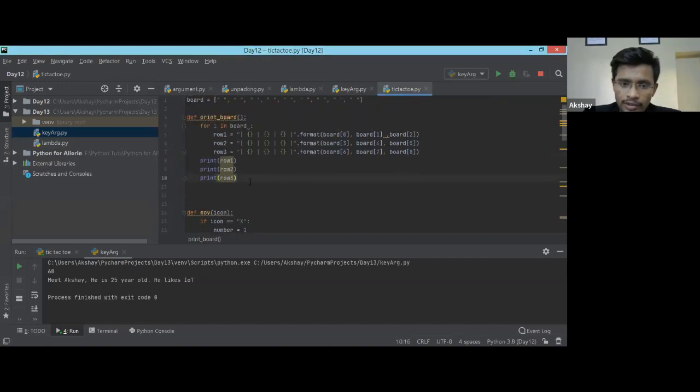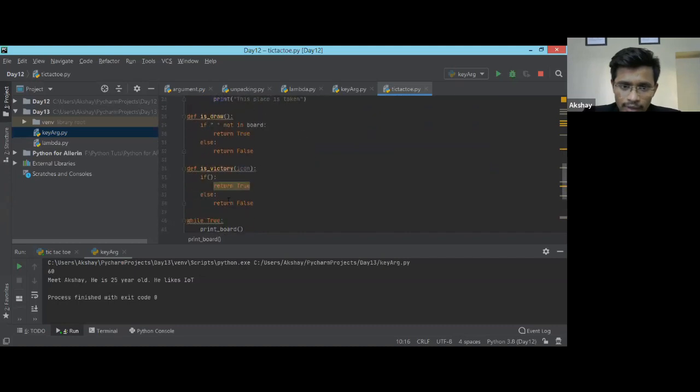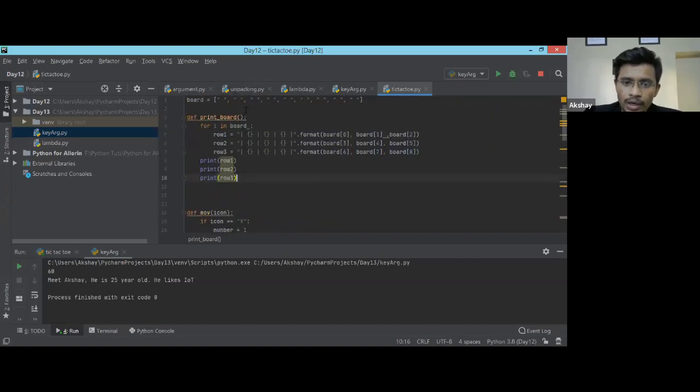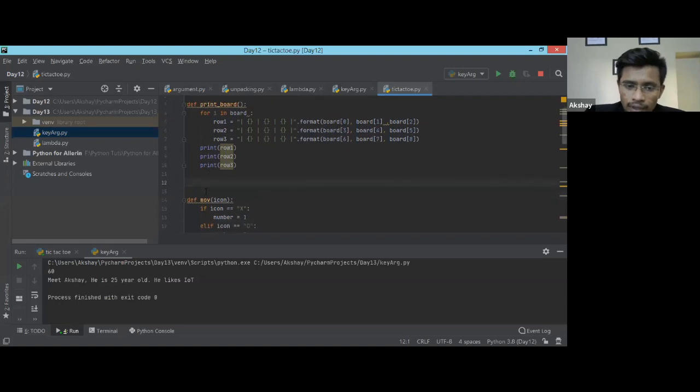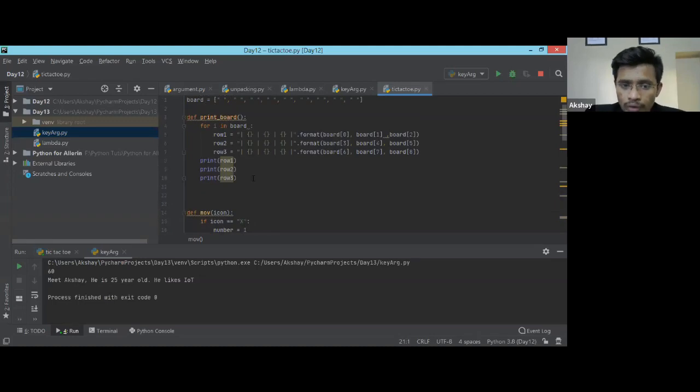Okay, I added this function. So yesterday we did something, okay, let it be. We know how we just wrote a function to print the board, and we were just printing the board. We were asking the user, then if the icon is this, we were asking the choice, and then we were printing the icon on the board, right? That's what we were doing.